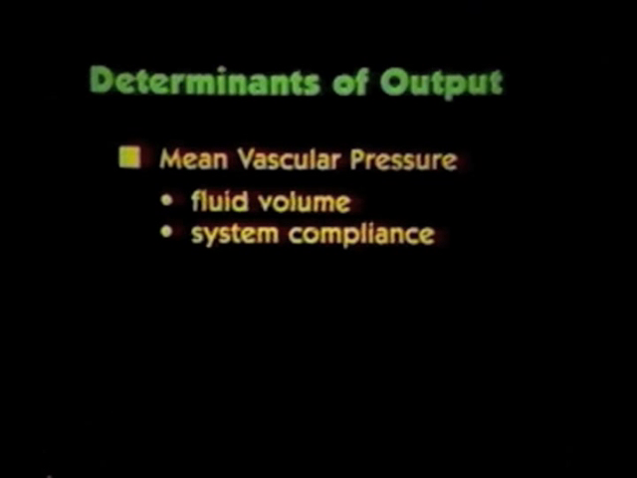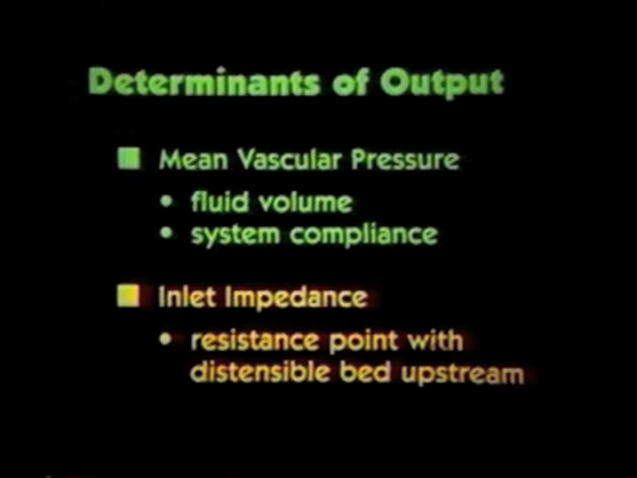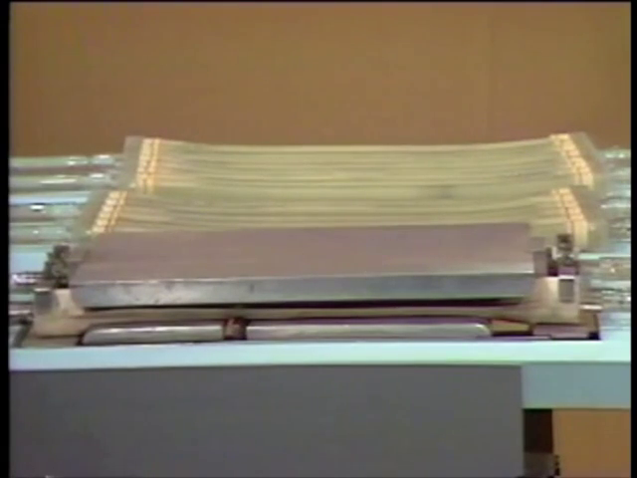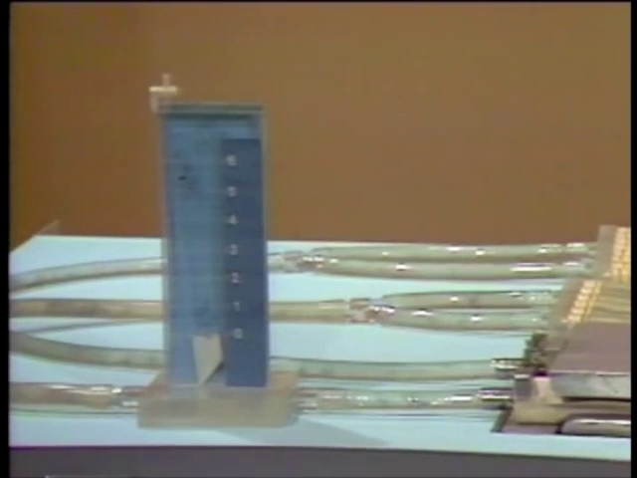So far, we have seen 2 determinants of cardiac output: mean vascular pressure, which has as its components fluid volume and system compliance, and inlet impedance, which is a combination of resistance with a distensible bed upstream from that resistance. We also confirmed that neither an increase in rate nor strength of contraction increased the flow when I hand cranked the pump. But obviously rate is determining output now since the pump is stopped. At what point do increases in rate no longer cause increases in output?